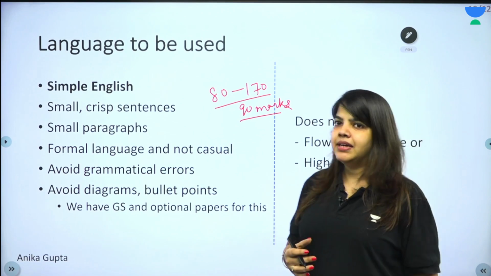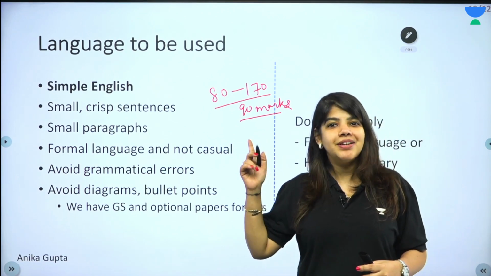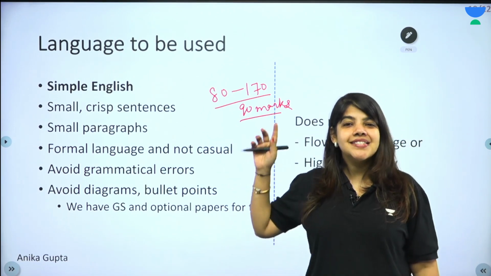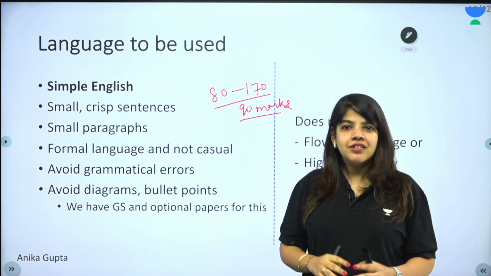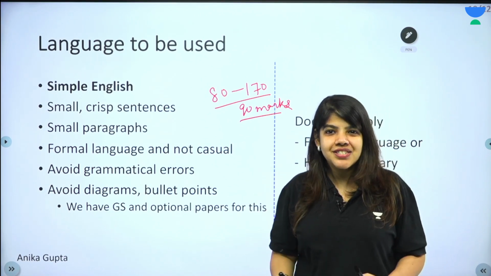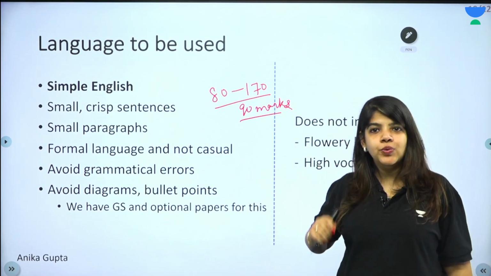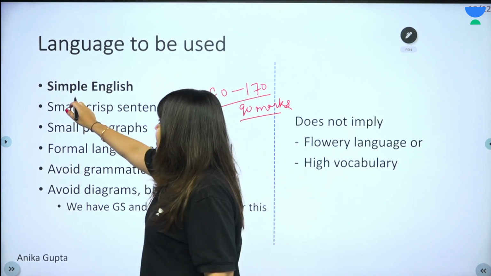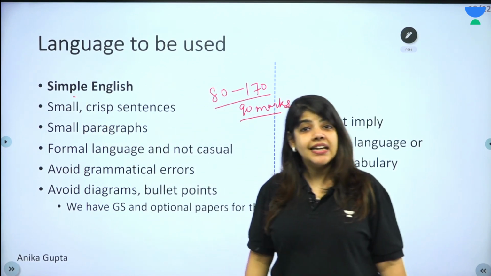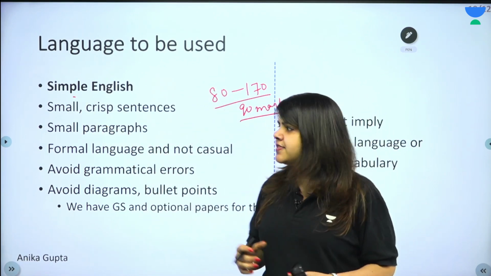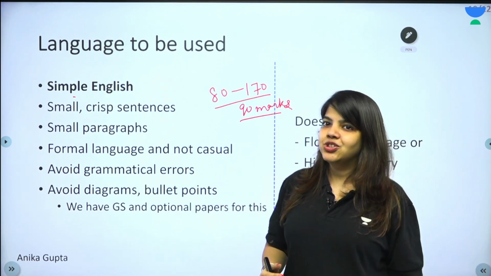The rich vocabulary and keywords that we study are studied for the GRE exam. This is an essay paper. It is for aspirants from all sections of the society. And what is expected is simple English but fluent English. Simple English, small crisp sentences, small paragraphs, formal language and not casual.